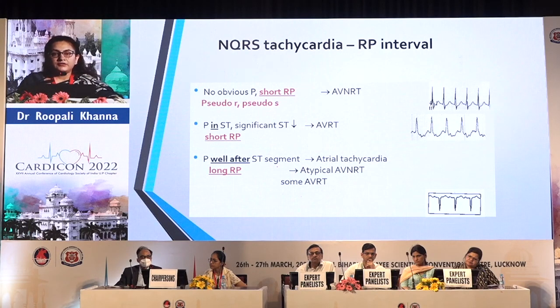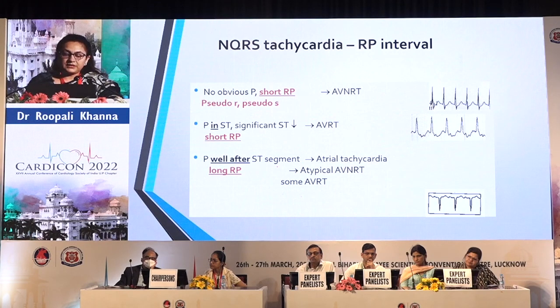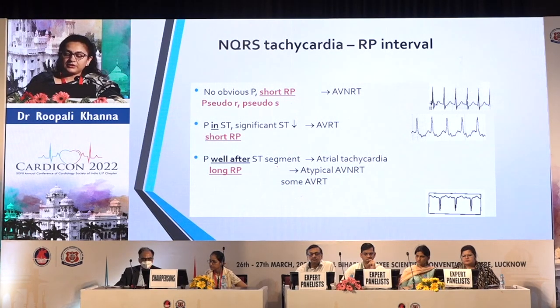So we look for the P wave, and we look at the RP interval. If the P wave is not obvious and there is a short RP, you can have the QRS inside the P wave, then it is AVNRT. If the P wave is merged in the ST segment, it is AVRT. And if the P wave is well after the ST segment, it is atrial tachycardia or sometimes atypical AVNRT or AVRT.